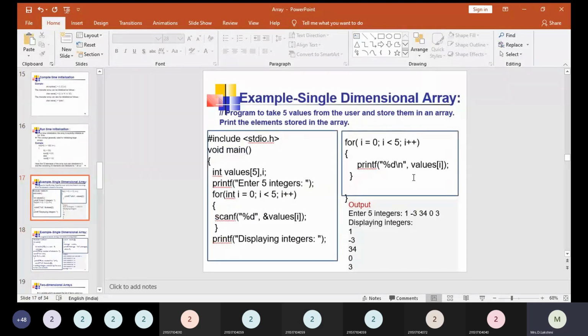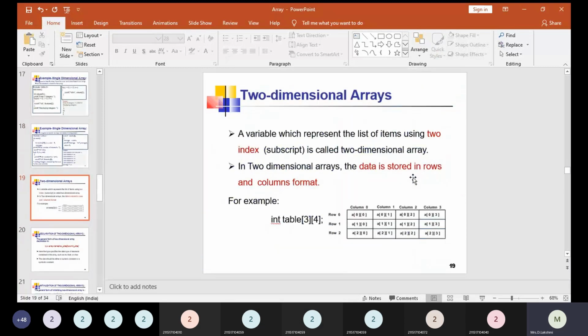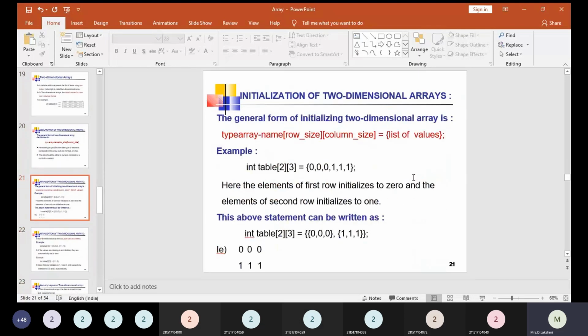Next we have seen some very important and simple example programs in C for understanding the array concept well. We have seen two example programs for the single dimensional array. For the multi-dimensional array, we have the matrix addition operation as an example.